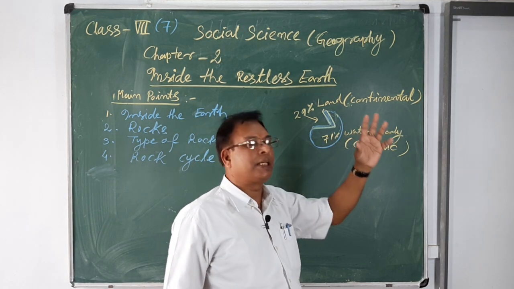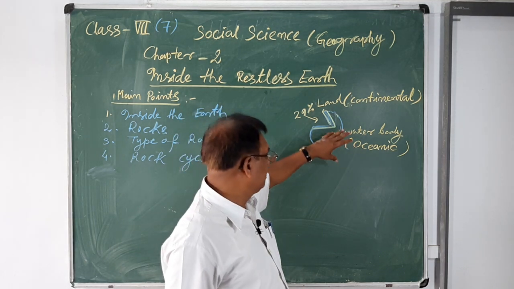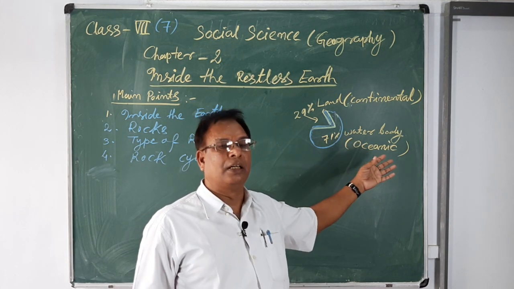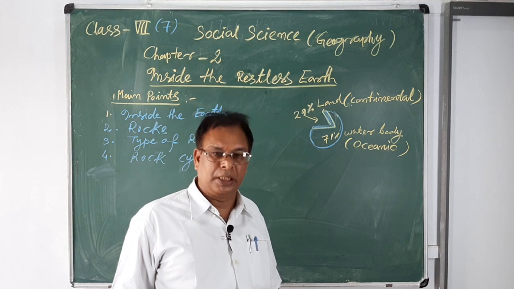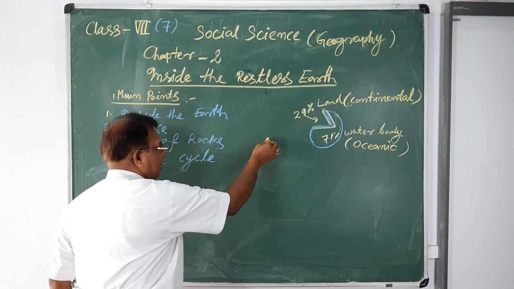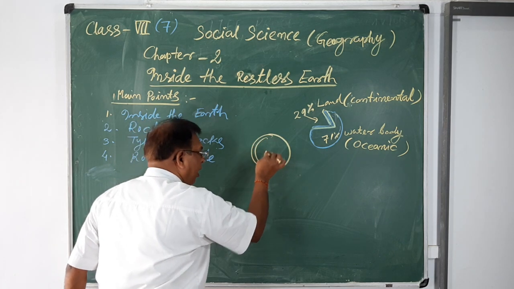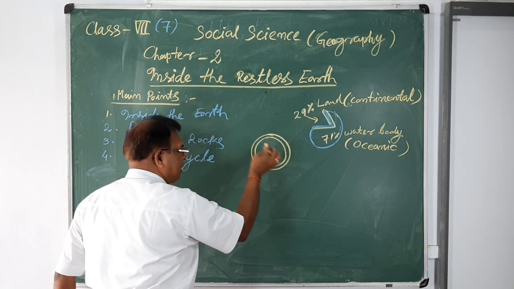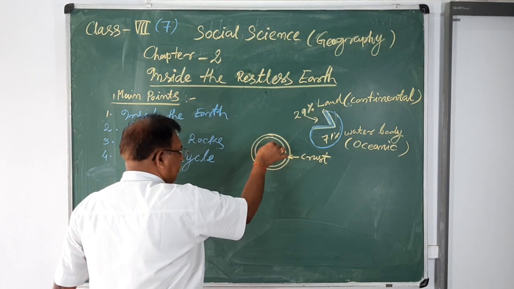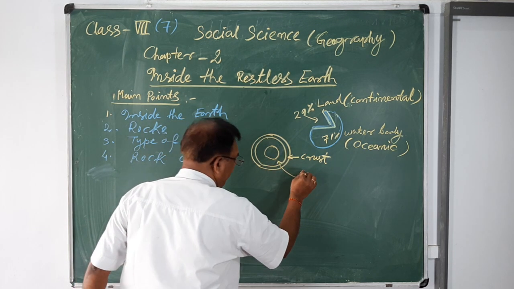But some oceanic parts are also land, divided into different parts, and different creatures, animals and species also live in the water body. But here you will learn about the earth. The first layer of the earth is known as the earth crust. The inner portion of the earth is known as the mantle.